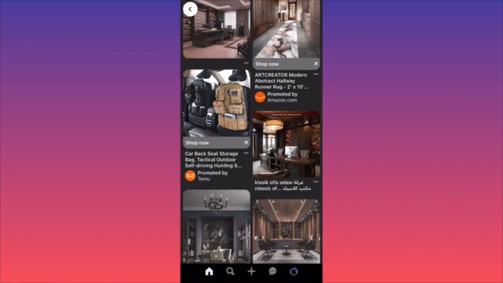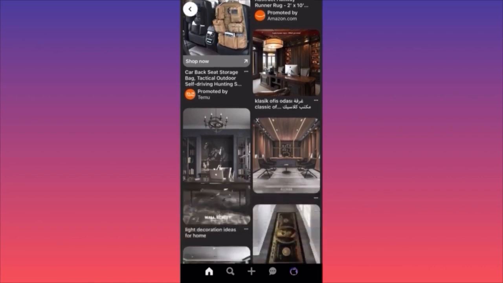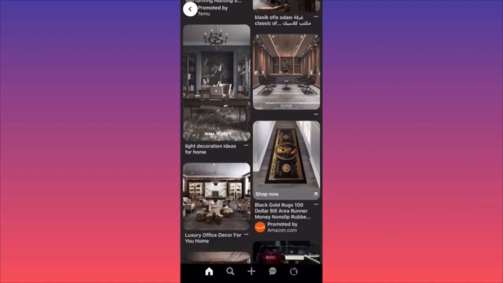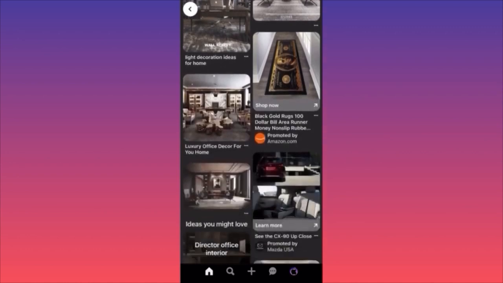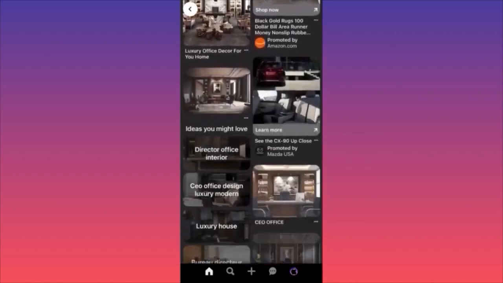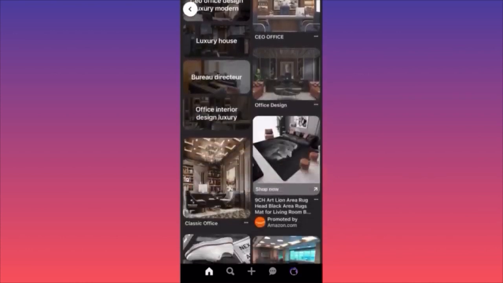On Pinterest, they're only going to pick the pictures that already worked out, the content that already makes sales on the other platform. So essentially, they are taking what is already proven to be working on Etsy, on Amazon, on whatever platform or website they're using as a landing page, and they're just putting it here on Pinterest. So essentially, you're coming here on Pinterest, you're doing your research, and you're just collecting the best working strategies from your competitors. Just imagine, right?